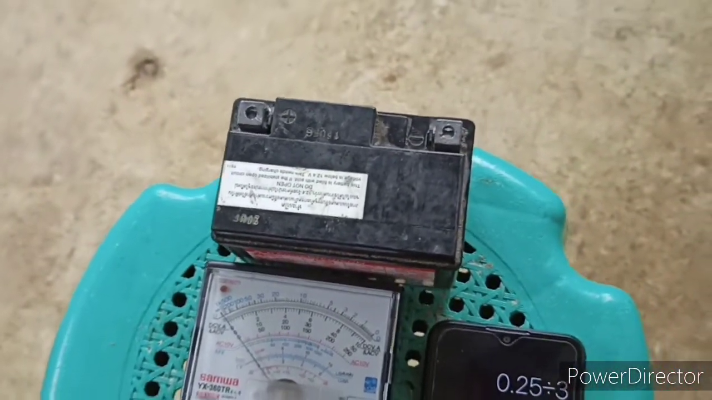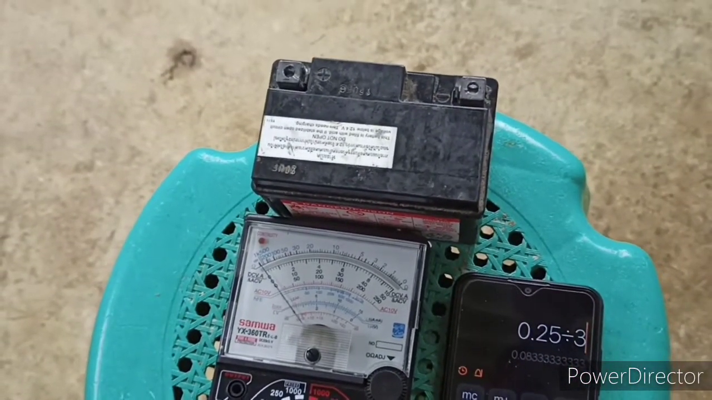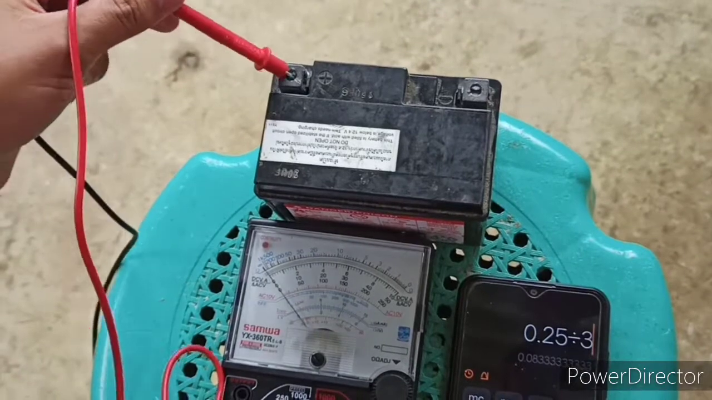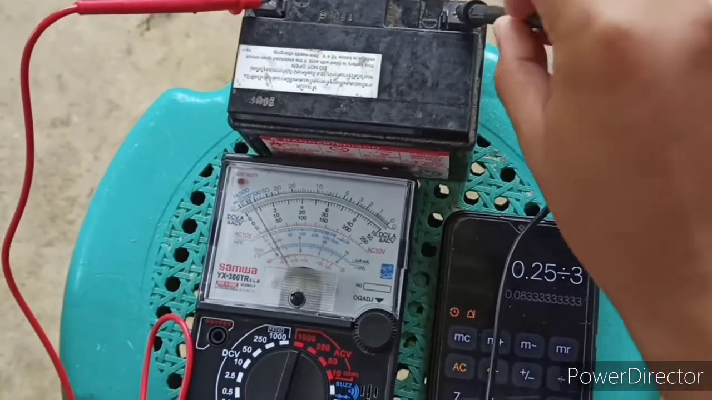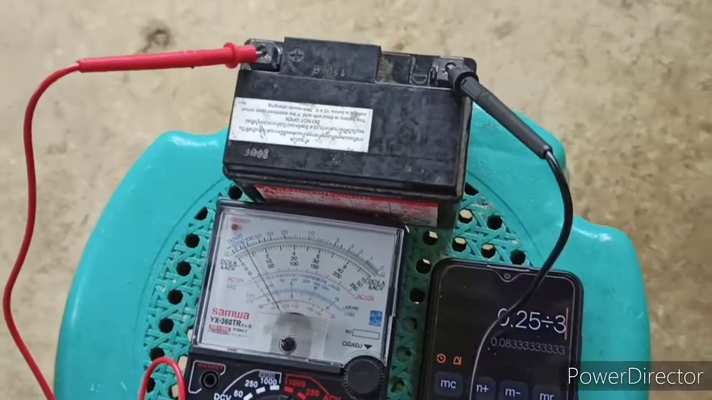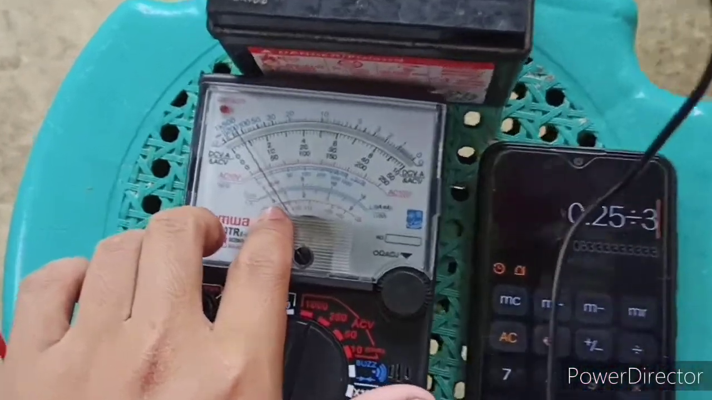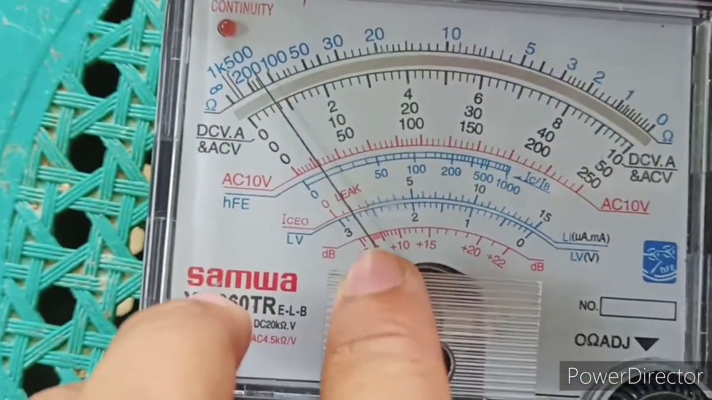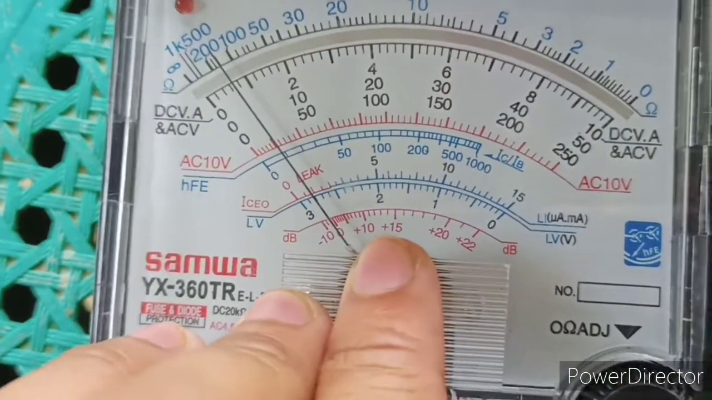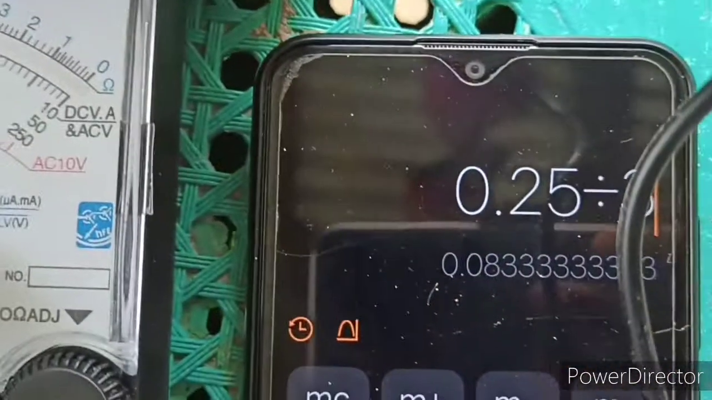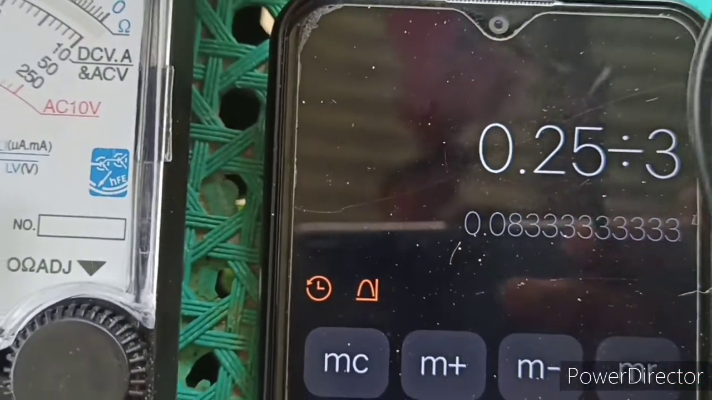First, we will put the positive probe on the positive side of the battery and the negative probe on the negative side of the battery. As we can see, there is a reading in the second subline. So the value of 5 is replaced by 0.083 that we calculated earlier.